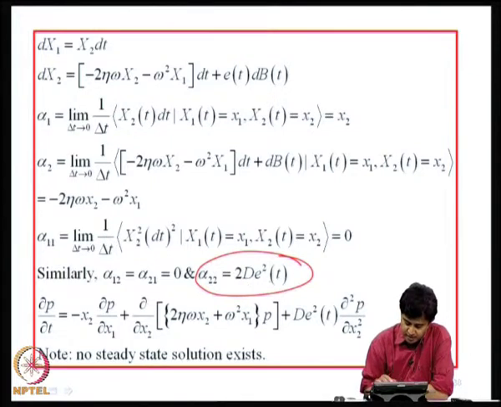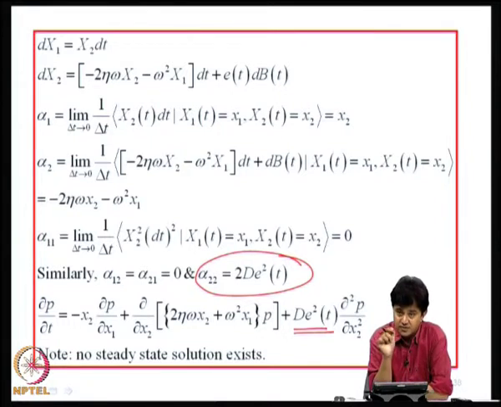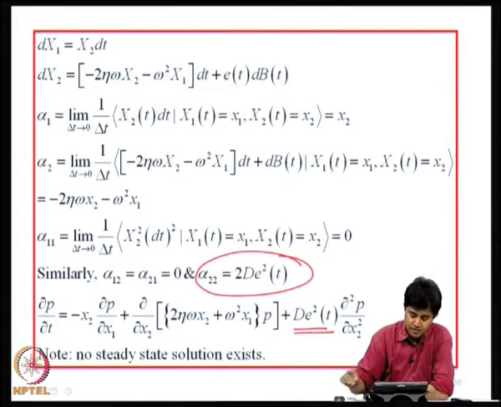So, the governing equation will be quite identical to what we got earlier, except that now I have in this term d into e square of t ∂²p/∂x2². Clearly in this case we cannot talk about a steady state solution because on the right hand side there is t. That means if the incremental moments themselves are functions of time, then there is no basis on which we can talk about steady state solutions. P will continue to be a function of time even for large times.